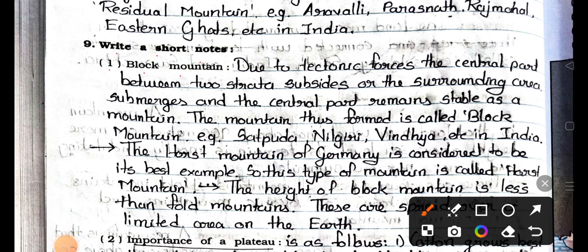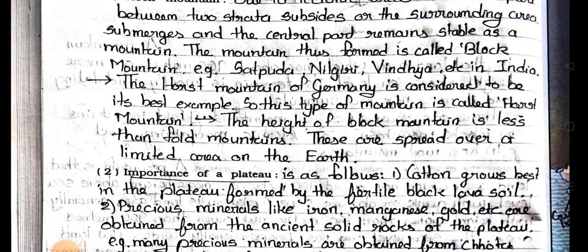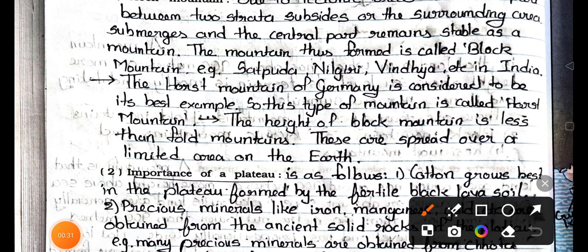Block mountain. Answer: due to tectonic force, the central part between two strata subsides or the surrounding area submerges and the central part remains stable as a mountain. The mountain thus formed is called a block mountain. Examples: Satpura, Nilgiri, Vindhya, etc. in India. The Horst mountain of Germany is considered its best example. So this type of mountain is called a Horst mountain.